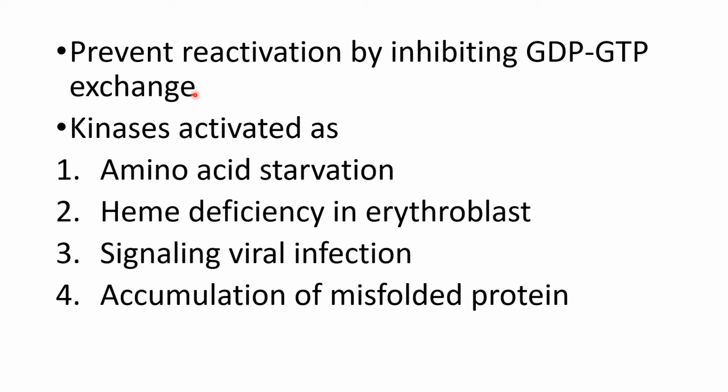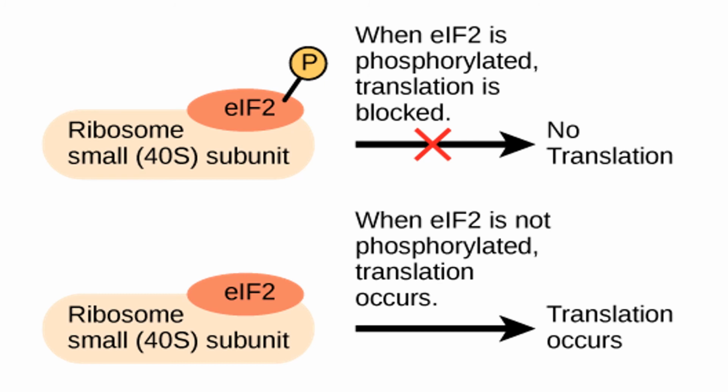This inhibition is due to the presence of kinases, and these kinases are activated by amino acid starvation, heme deficiency in erythroblasts, signaling viral infection, or accumulation of misfolded proteins. All of these can activate the kinases and inhibit eukaryotic initiation factor 2 by means of phosphorylation.